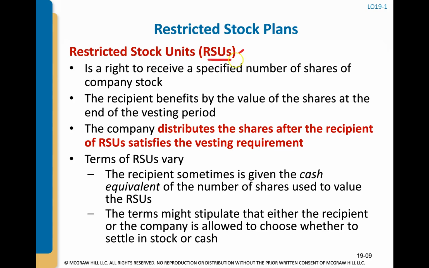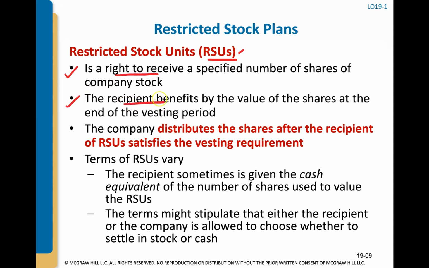In the RSU, restricted stock units, no stock is actually issued. What the employee or the participant receives is a right to receive a specified number of shares of company stock once they've reached their vesting requirement. Okay, so no stock is issued. And the benefit that they receive is the value of the shares at the end of the vesting period.